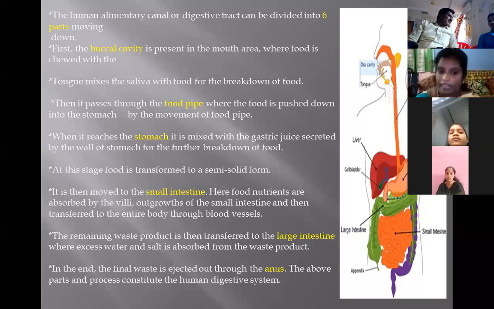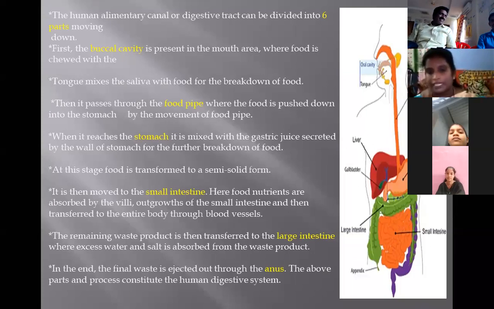The digested food is transferred to the blood vessels, and through them to the entire body. That is the function of the villi.